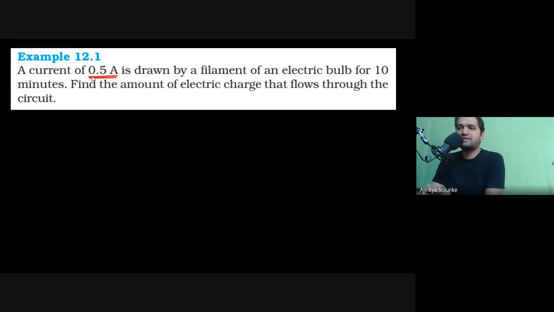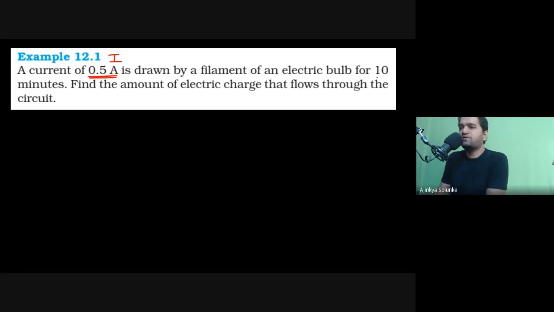What is A? A is ampere. Ampere is the unit of whom? Correct. So technically this is I, because electric current is represented by I.